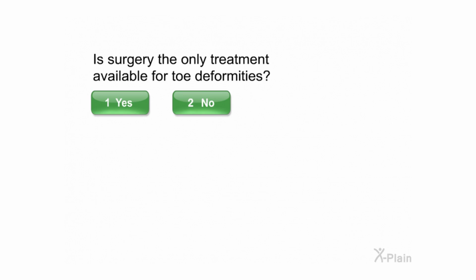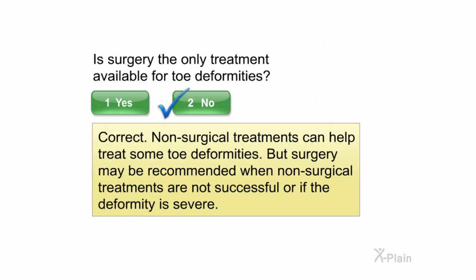Is surgery the only treatment available for toe deformities? Select yes or no. Correct. Non-surgical treatments can help treat some toe deformities, but surgery may be recommended when non-surgical treatments are not successful or if the deformity is severe.